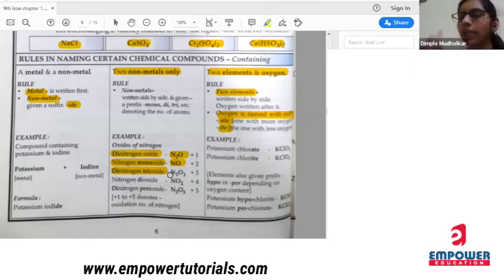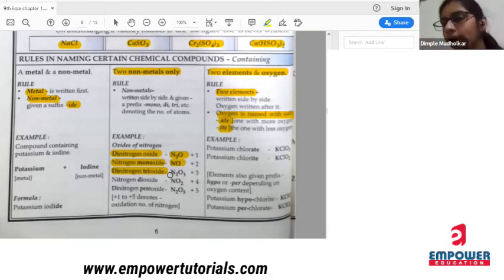So if one metal and one non-metal is there, then first you have to write metal, then non-metal, and you have to end with the suffix IDE. Okay. If two non-metals are there, then you have to write it by a sequence. Only you have to show how many atoms are there.